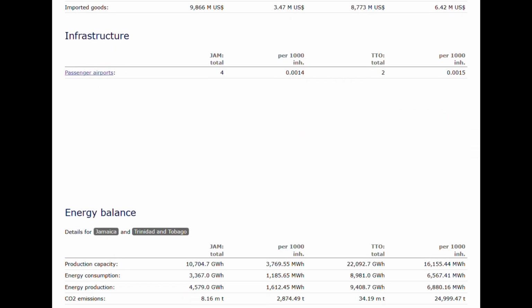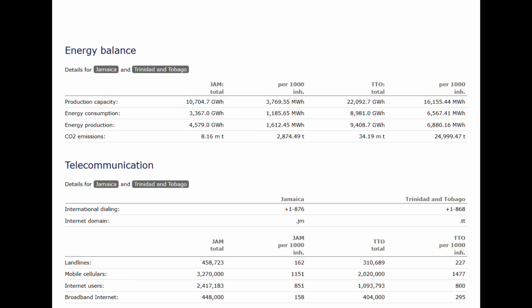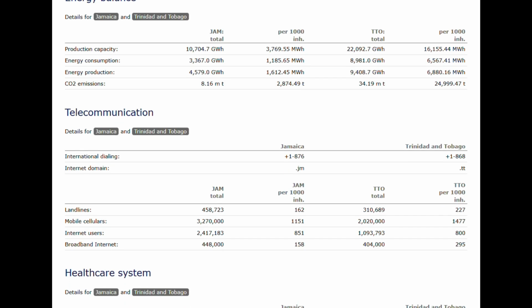That's the number for the infrastructure. The energy balance is higher in Trinidad all the way around. The telecommunication is a bit better in Jamaica than Trinidad, but it's not a stark difference between the two of them.